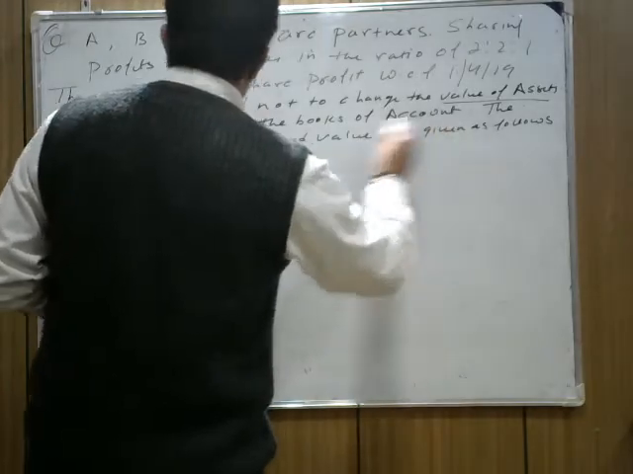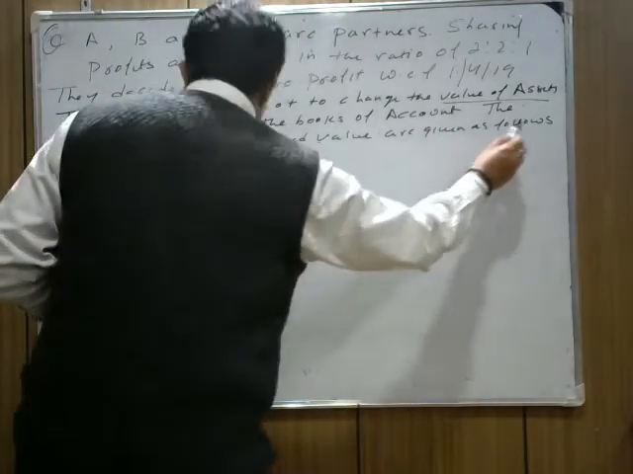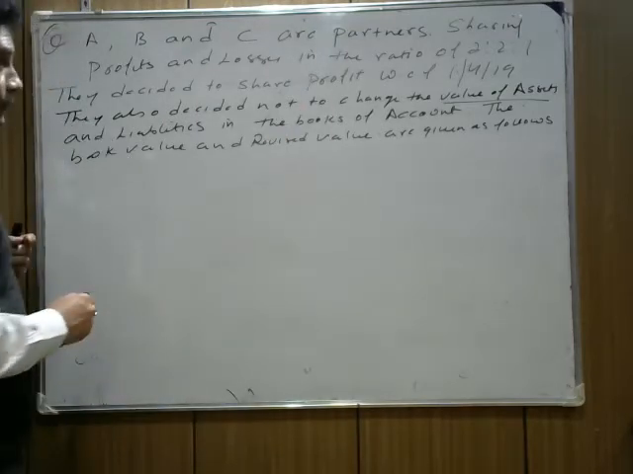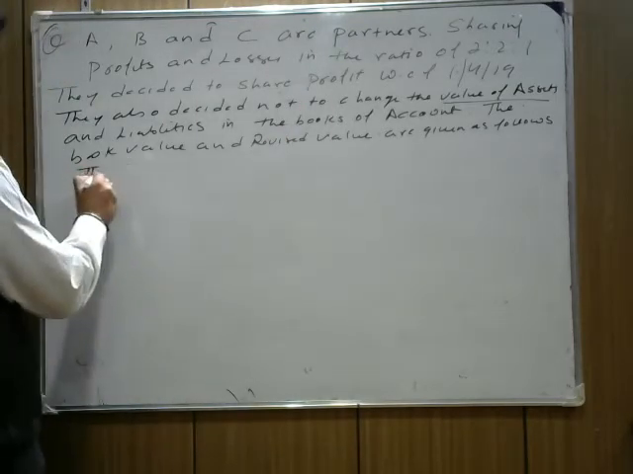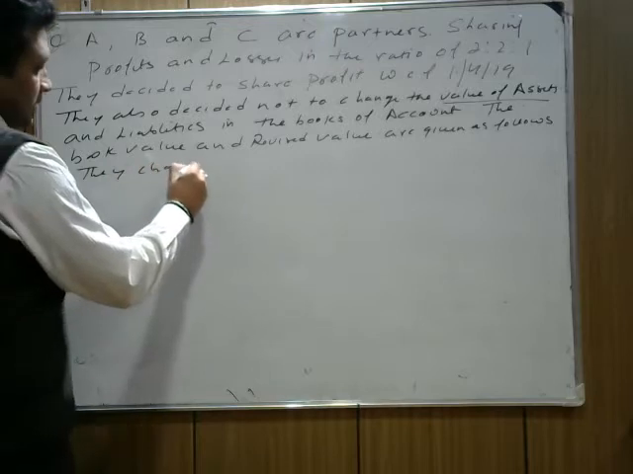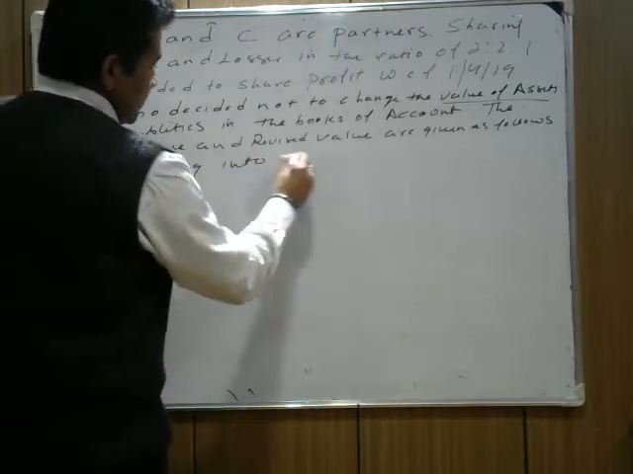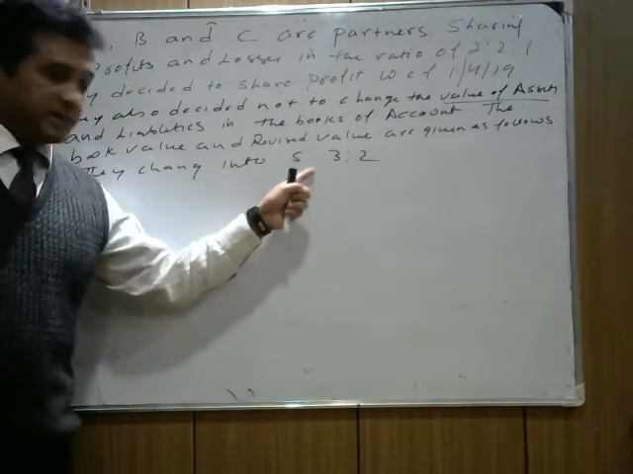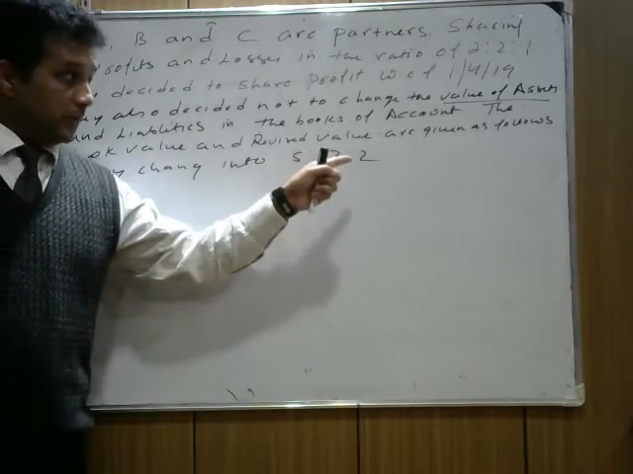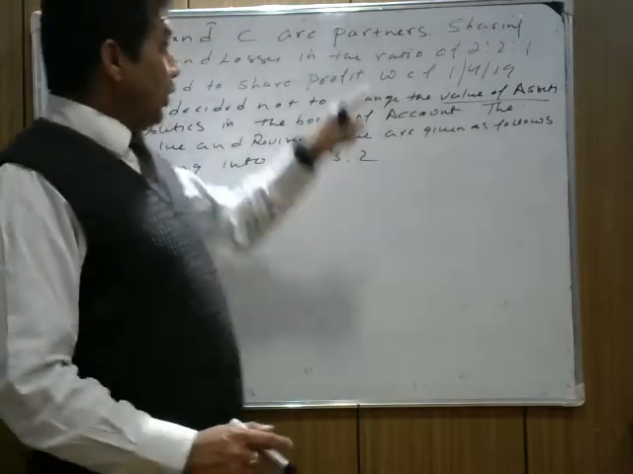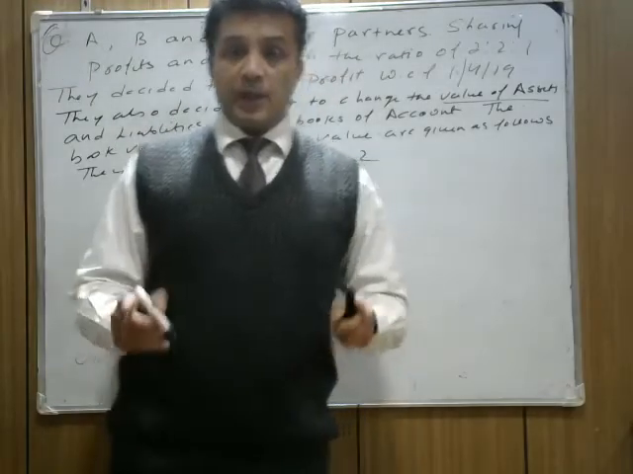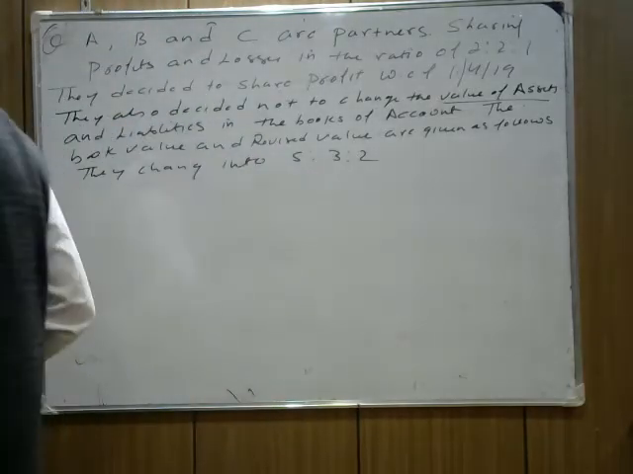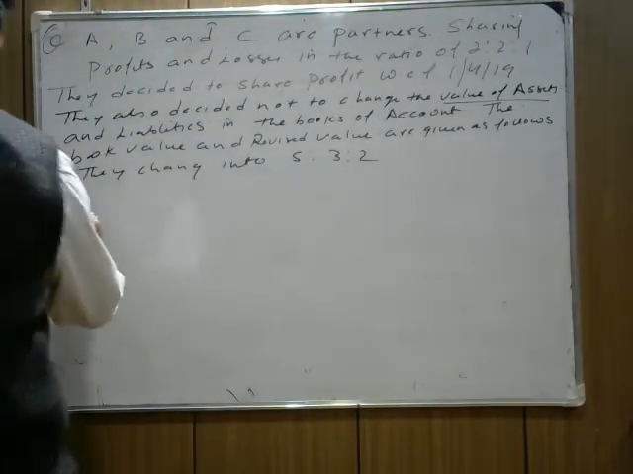In the books of account, the book value and the revised value are given as follows. Okay, so I am giving you the book value and revised value. But note down the first thing: they change into 5:3:2. It means the new profit sharing ratio is 5:3:2. I hope it's clear. The old ratio is 2:1 and now the new ratio is 5:3:2. Now, what are the book value and revised value given in the question?